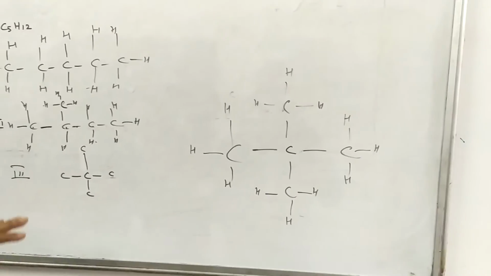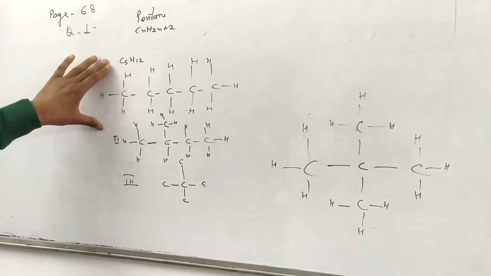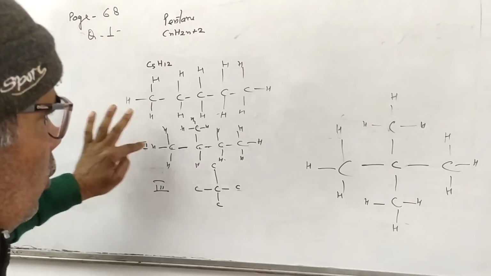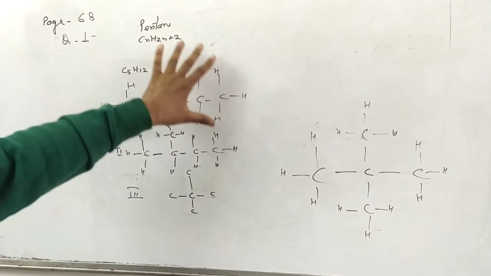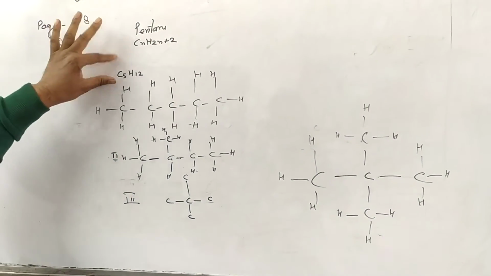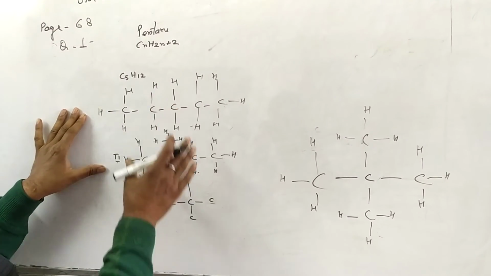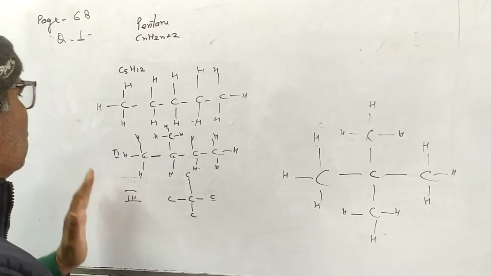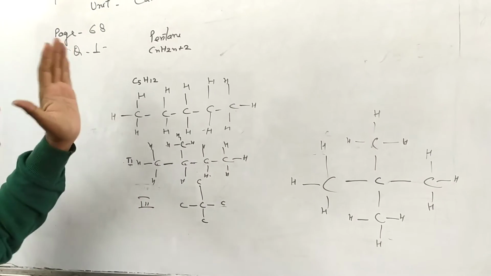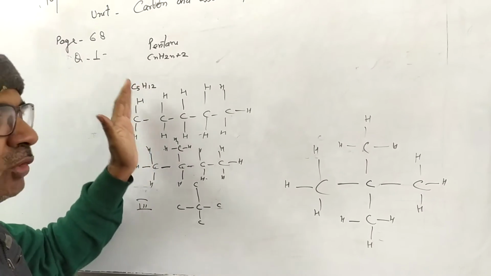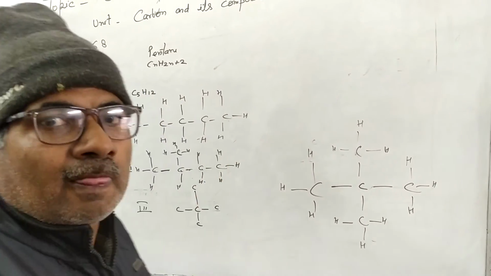But as you are seeing on the board, these three formulas 1, 2 and 3 have the same number of carbon atoms and the same number of hydrogens, but their structure is different. Therefore, they are called structural isomers. Only 3 structural isomers are possible for pentane. This will be the answer to your question.